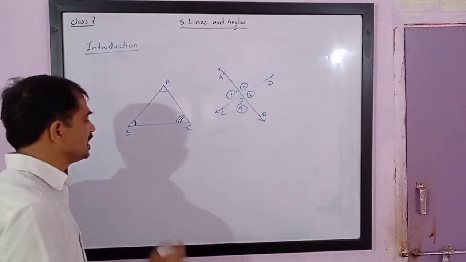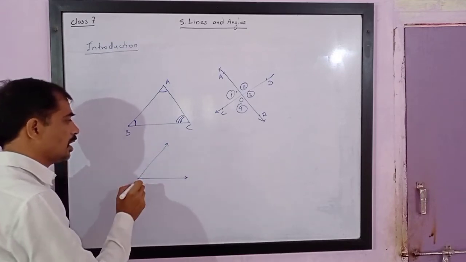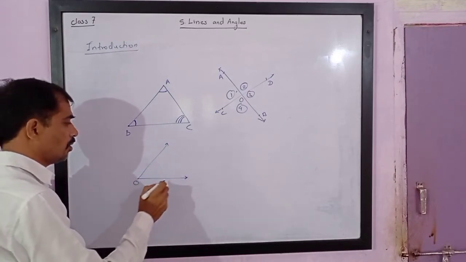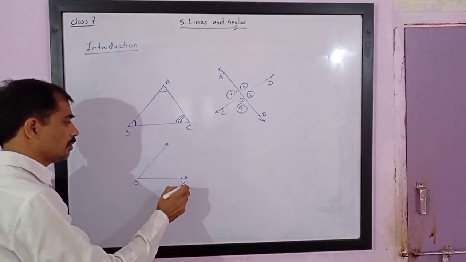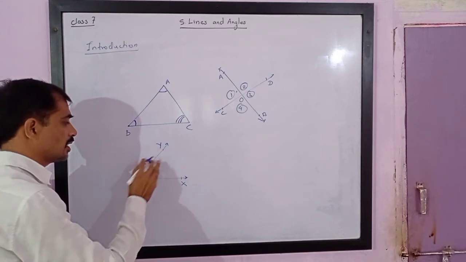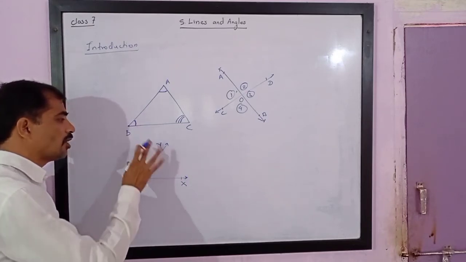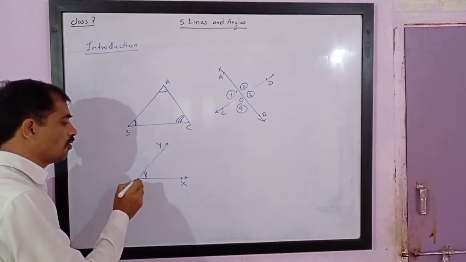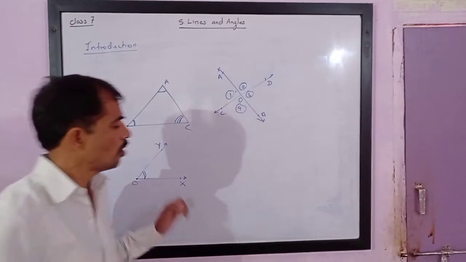Even if two rays start from the same point, here rays OX and OY start from vertex O, so we get an angle. So OX and OY start from vertex O and we get angle XOY.